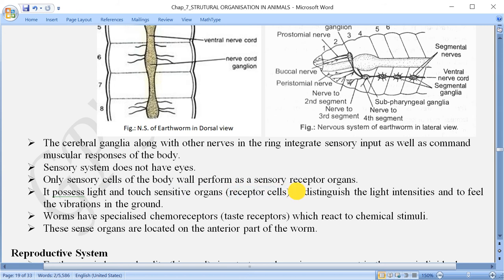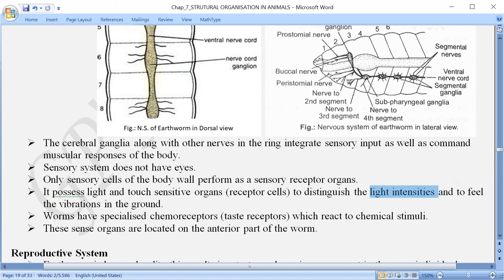To distinguish between light intensities, meaning the light and the dark, it can differentiate between the light and the darkness. Intensity here you can understand as, let us say in the morning, if you can see the earthworm on some wet soil, and slowly the intensity of the sunlight increases, what happens here? Earthworms cannot resist that. As a result, they have to move somewhere into the